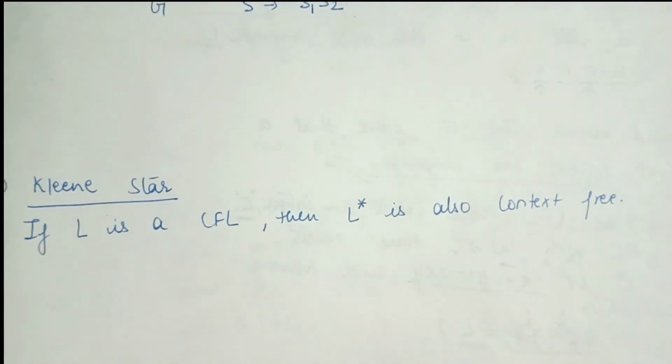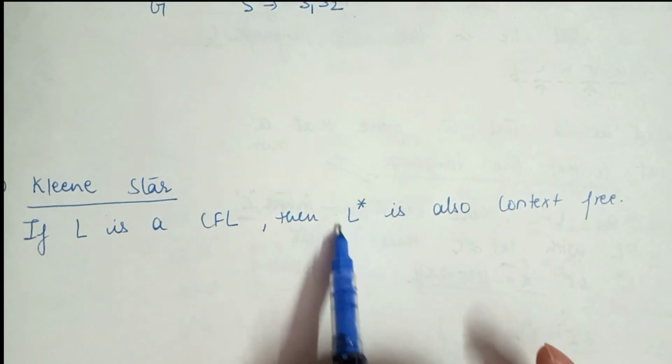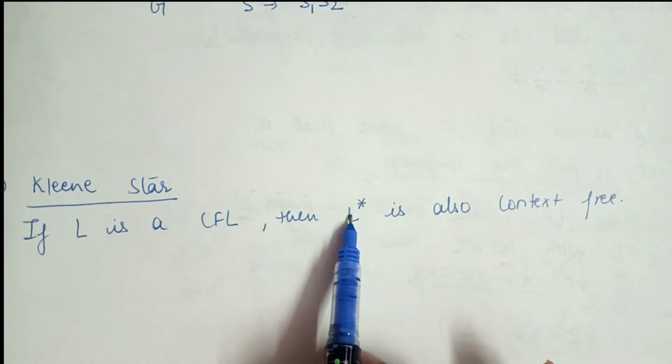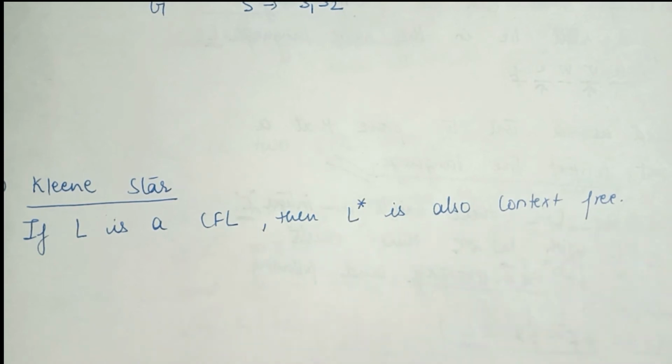Now the third is Kleene star operation. This operation is also closed under context free languages. For the Kleene star, if L is a context free language, then L star is also context free.